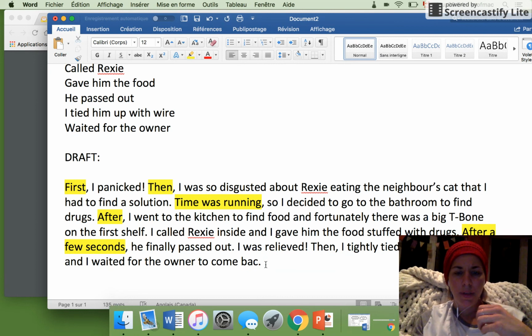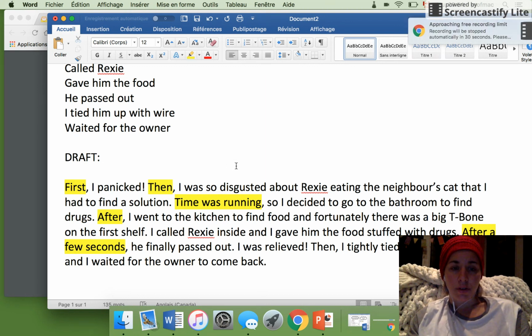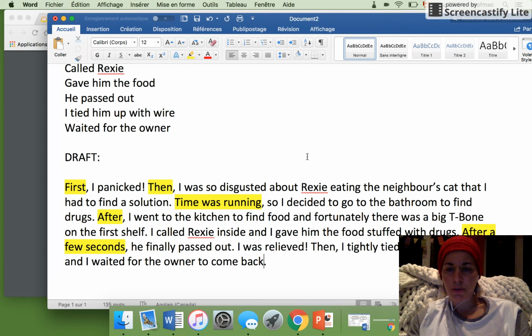All right. So let me read this again. First, I panicked. Then I was so disgusted about Rexy eating the neighbor's cat that I had to find a solution. Time was running, so I decided to go to the bathroom to find drugs. After I went to the kitchen to find food, fortunately, there was a big T-bone on the first shelf. I called Rex inside and I gave him the food stuffed with drugs.